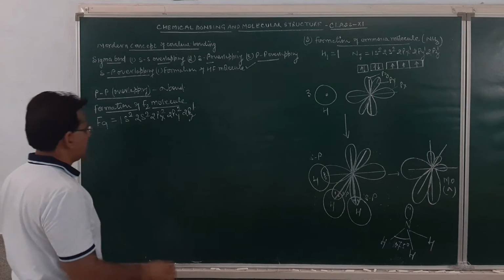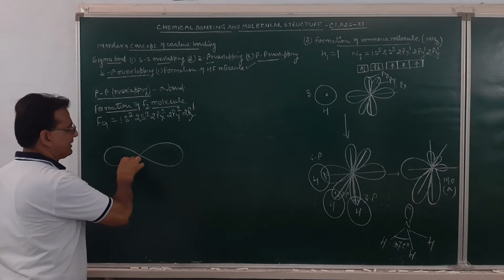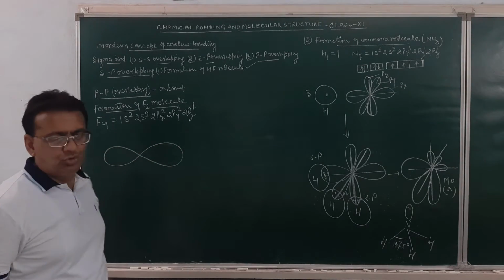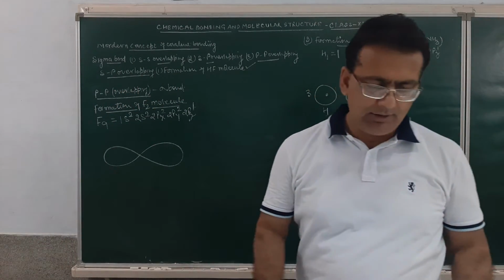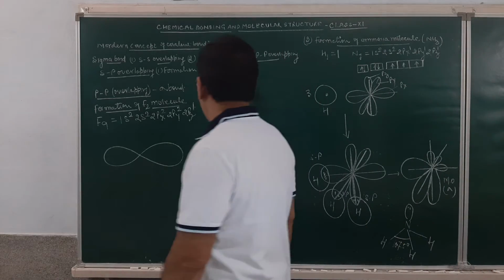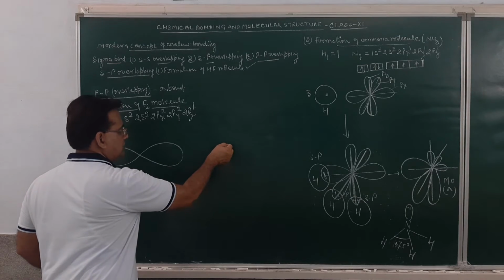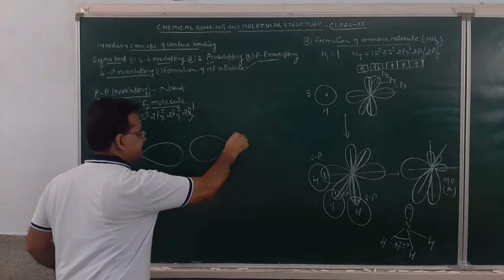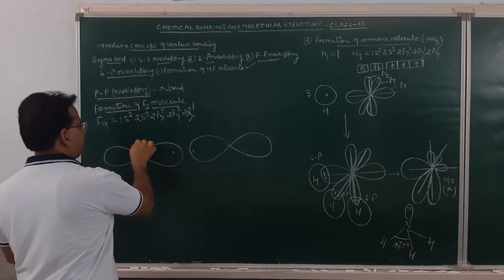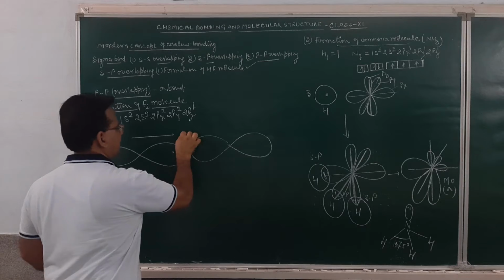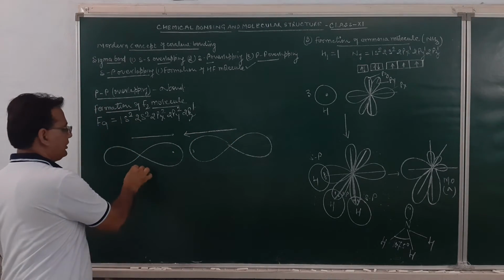This pz orbital will orient itself in such a manner so that the two half-filled pz atomic orbitals approach each other along the internuclear axis. This is one of the pz orbitals and this will be the other pz orbital. Each is having 1 electron. This will approach each other, and this will approach to this side. When they approach, this is the pz orbital.